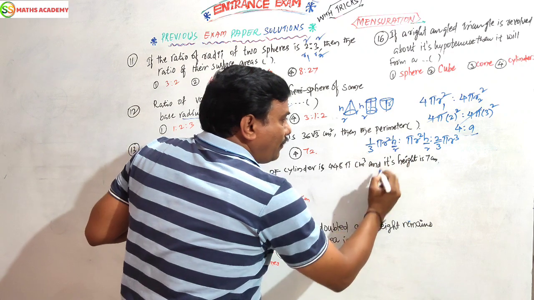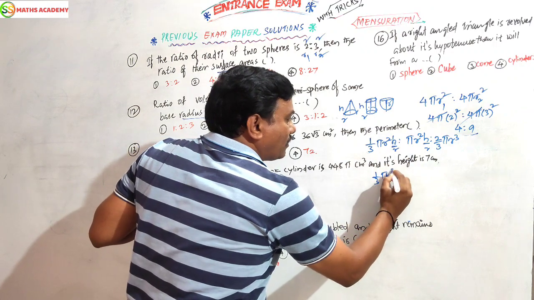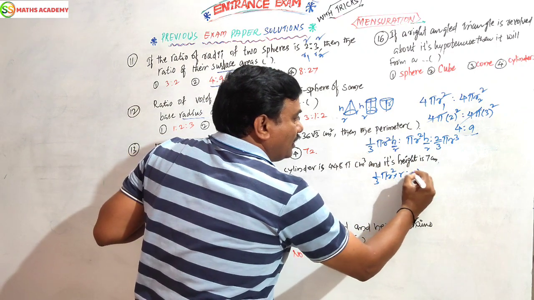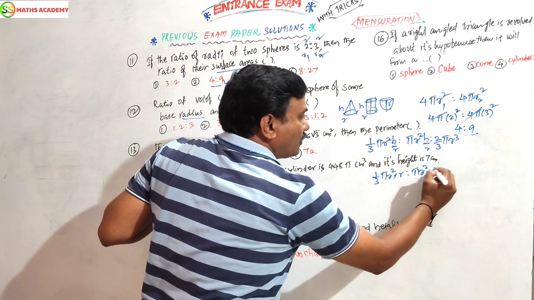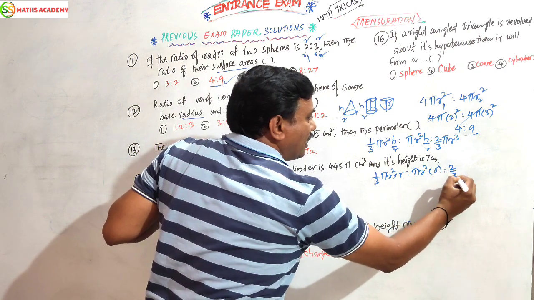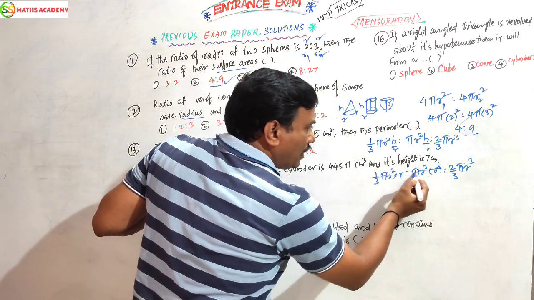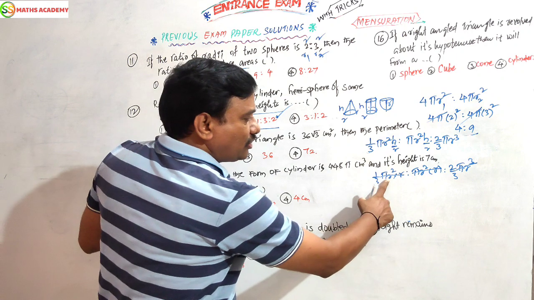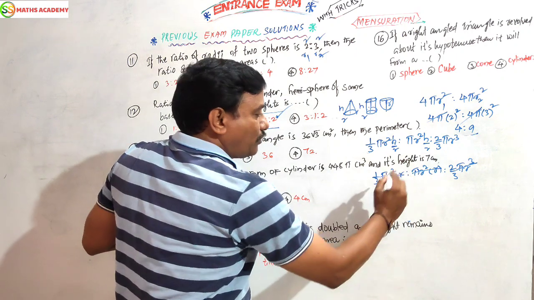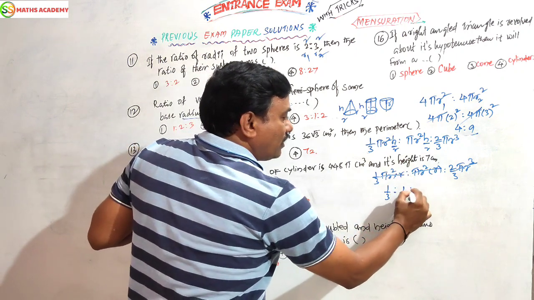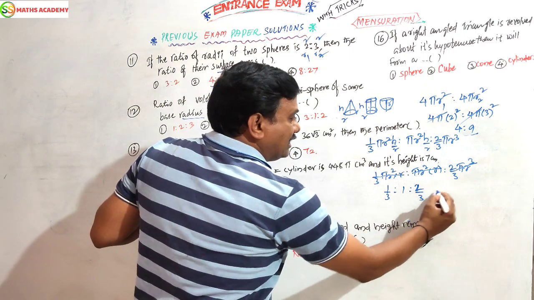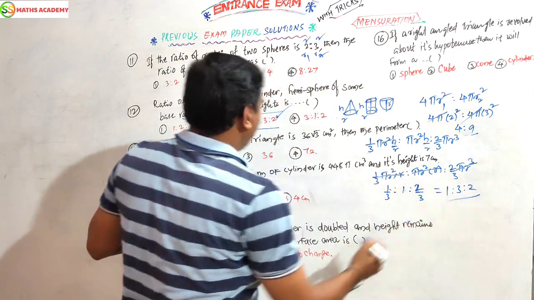Instead of h, you can take r: pi r square into r, which is pi r cube. Here 2 by 3, also pi r cube. Pi r cube, pi r cube, pi r cube get cancelled. R square into r is r cube, which gets cancelled. 1 by 3 is to 1 is to 2 by 3. Do the LCM: 1 is to 3 is to 2.